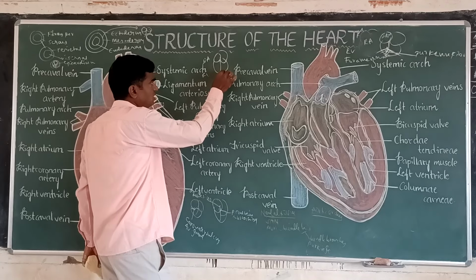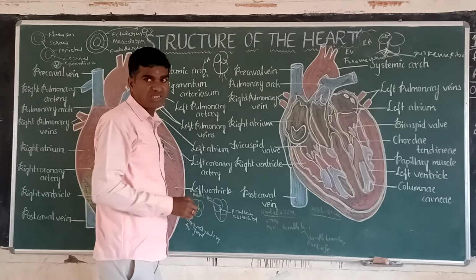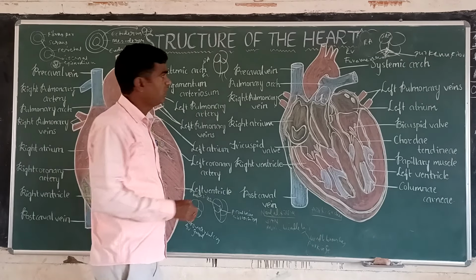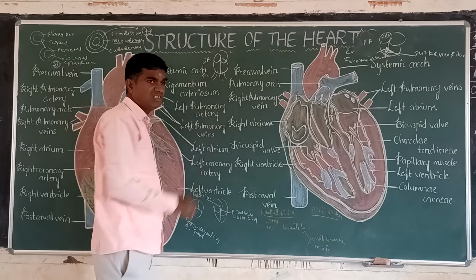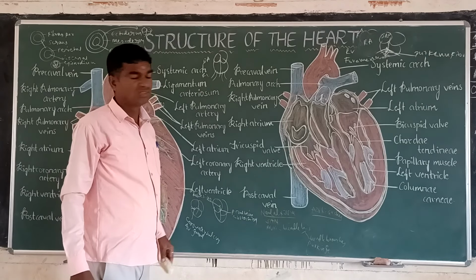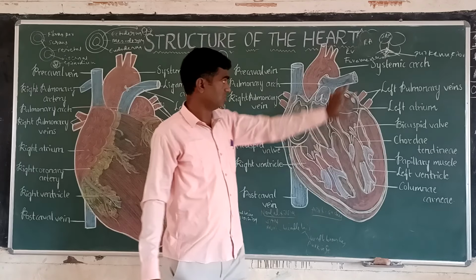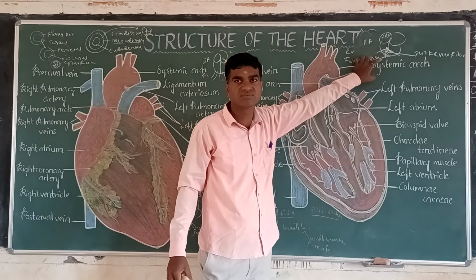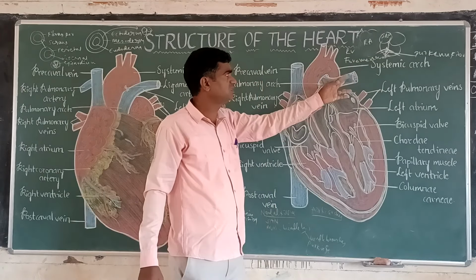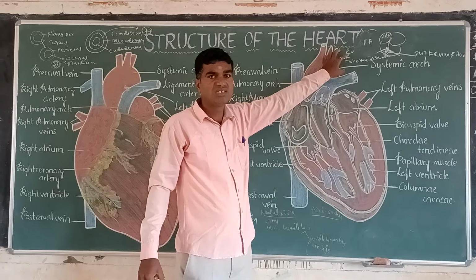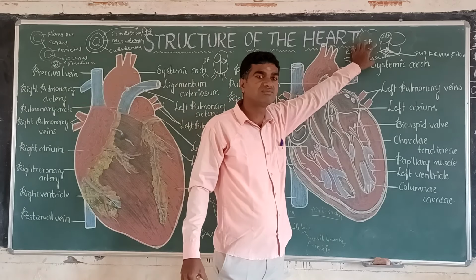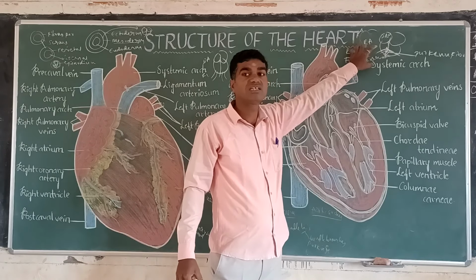One of the arches is called the systemic arch, and the other is called the pulmonary arch. If you see here, this is called the systemic arch. The systemic arch is present at the left corner of the right atrium.